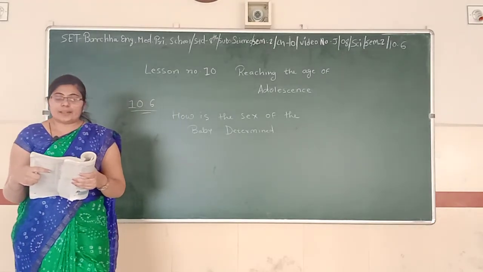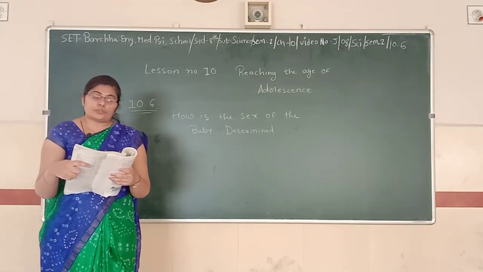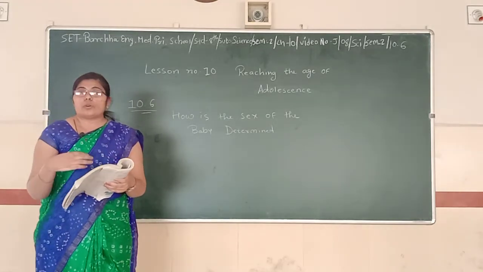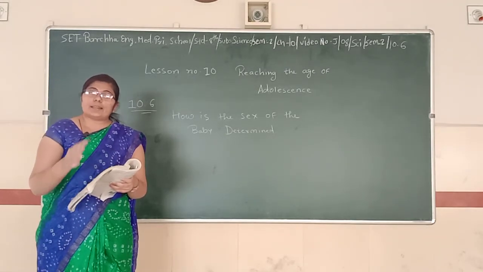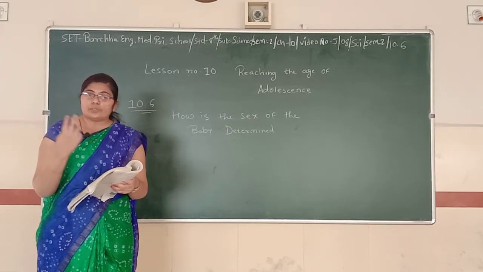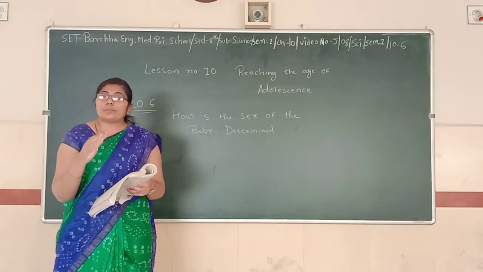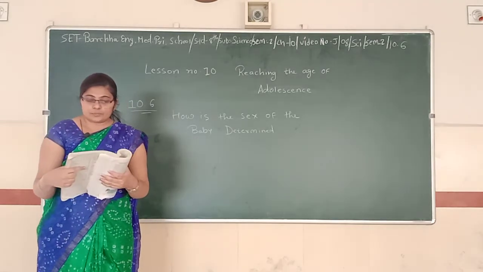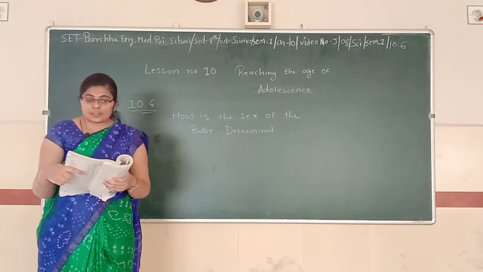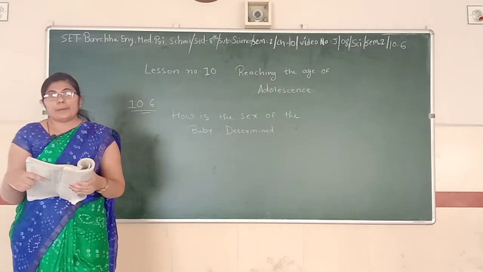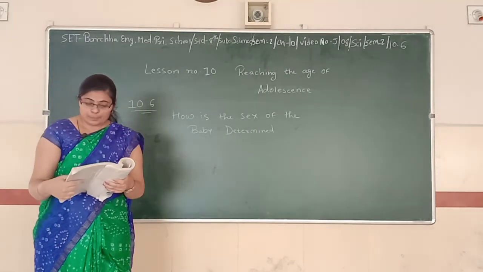When a sperm containing an X chromosome fertilizes the egg, the zygote would have 2 X chromosomes and develop into a female child. So if the sperm releases the X chromosome, it gets mixed with the X chromosome of the egg, giving XX, and the unborn baby develops into a girl child. If the sperm contributes a Y chromosome to the egg at fertilization, the zygote would develop into a male child.